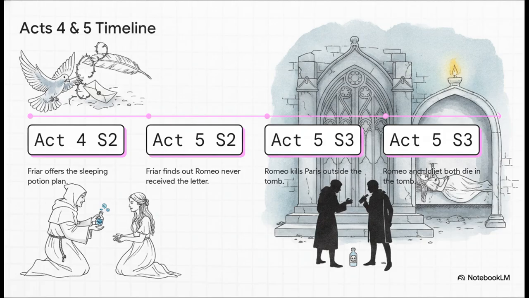The friar sends a letter to Romeo explaining the whole ruse, but crucially, the letter never arrives. Romeo hears Juliet is truly dead, buys poison, and just races to her tomb. He kills Paris in a duel outside, enters the tomb, and genuinely thinking Juliet is dead, drinks the poison. Juliet wakes up, finds him dead, and takes her own life. It is dramatic irony at its absolute most painful. Literally just a simple lack of vital information completely seals their fate.